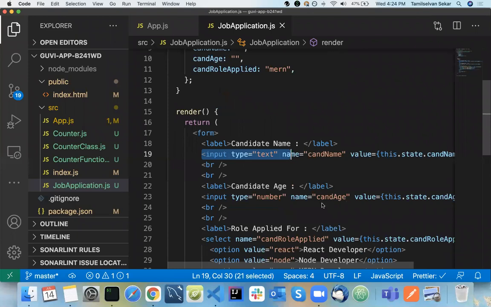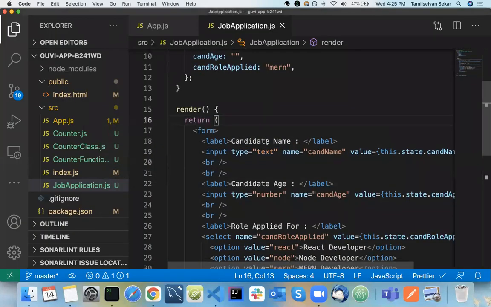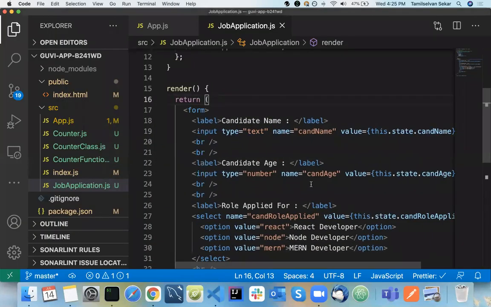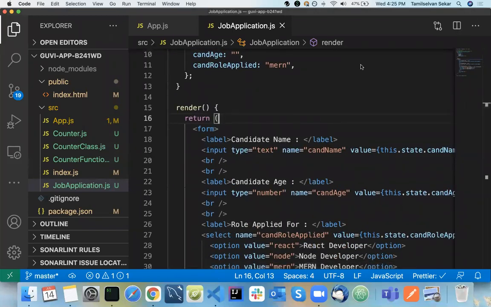Okay, so now I'm coming here. Watch it clearly. I'm typing here actually, but it is not going to affect anything. So this is a logical question, and you guys are going to answer me. I'm typing here. Why is it not affecting? It's not allowing me to type. So what is the reason?